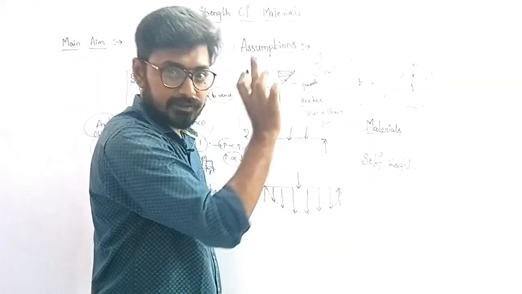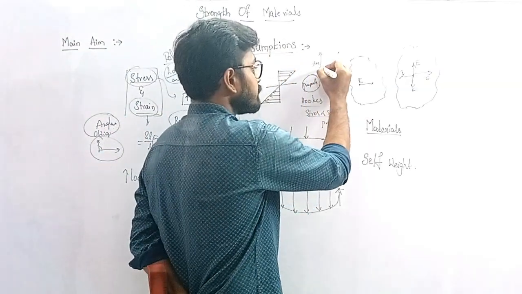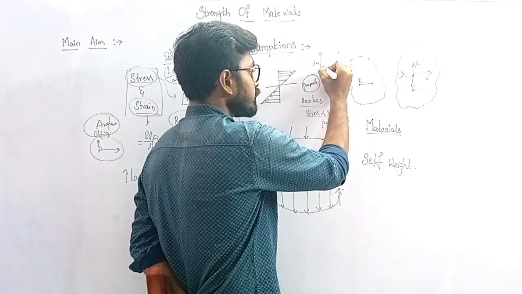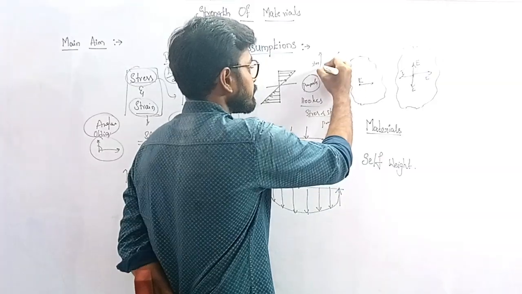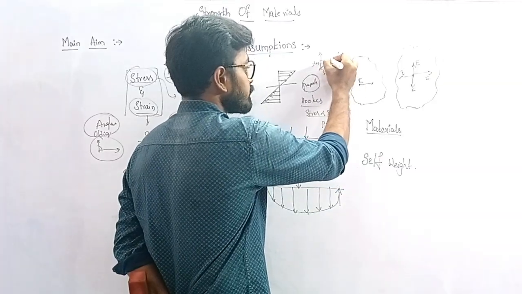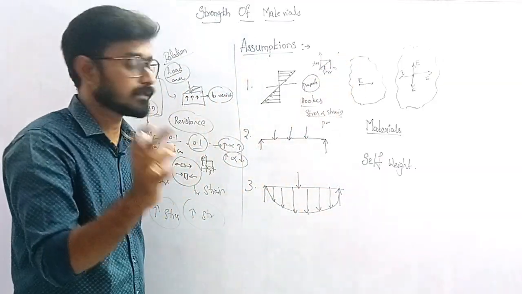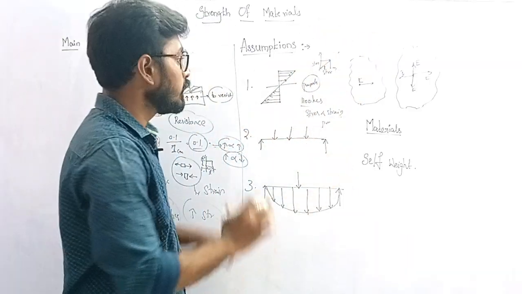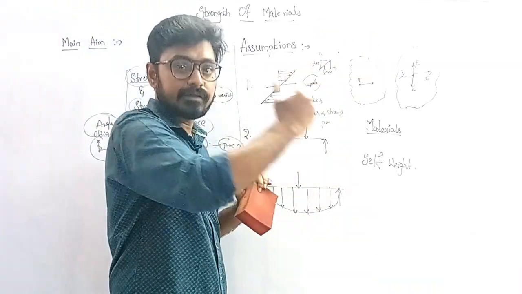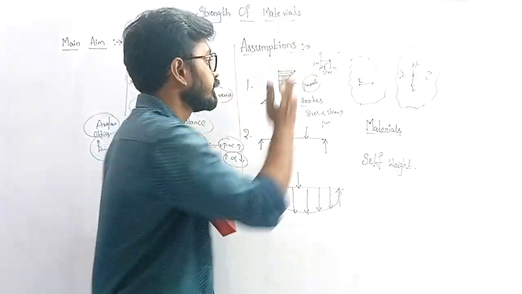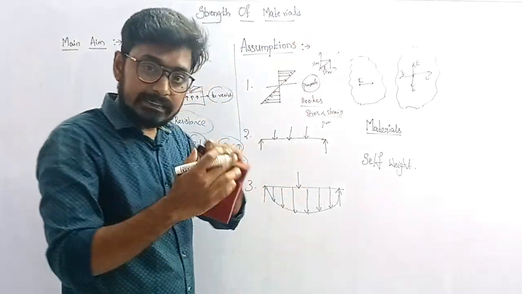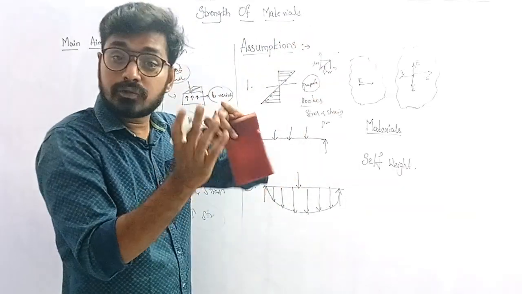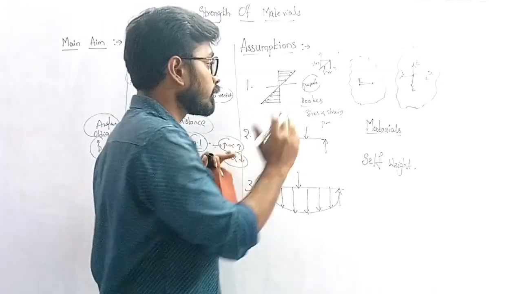as for the first assumption in strength of materials, as the stress increases by 1 unit, the strain is also increasing by 1 unit. As the stress increases by 2 units, the strain is also increasing. That means linearly elastic. The relationship between stress and strain is linear. That is what we are considering. Stress is directly proportional to strain up to the proportional limit.